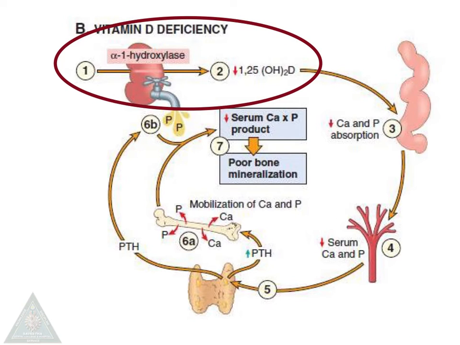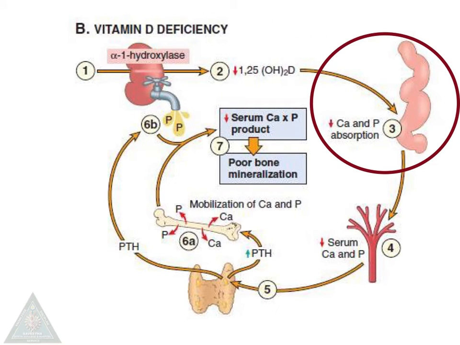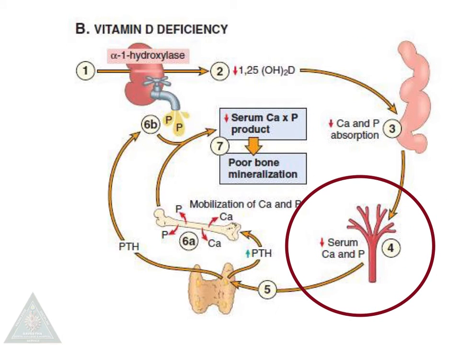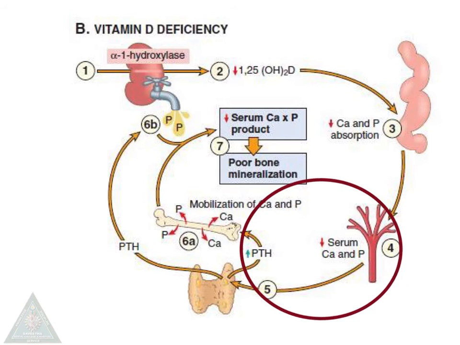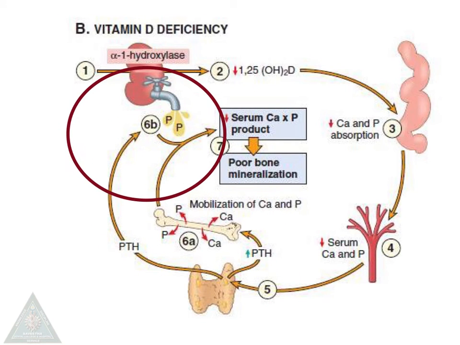Moving on to vitamin D deficiency, when you have a deficiency in alpha-1 hydroxylase enzyme, there is reduction in the synthesis of 1,25-dihydroxy cholecalciferol, which in turn causes reduction in calcium and phosphorus absorption, manifesting as reduced serum calcium and phosphorus levels, resulting in increased parathormone secretion, which mobilizes calcium and phosphorus from the bone and results in calcium absorption from the kidney and excretion of phosphorus from the kidney.